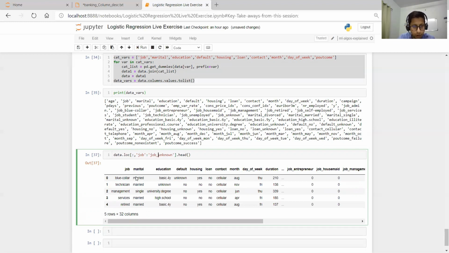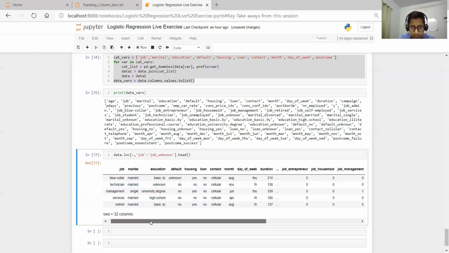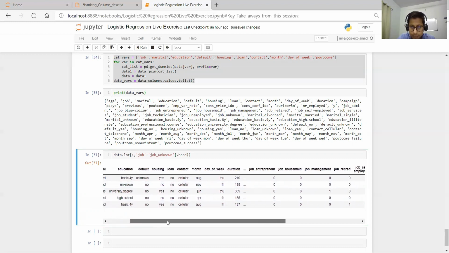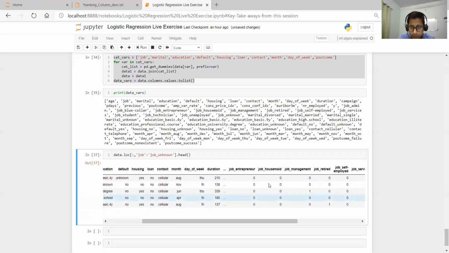Now understand what happens. Whenever this one is available, it belongs to job_management. If it is here, it belongs to job_retired, and the others are zero.